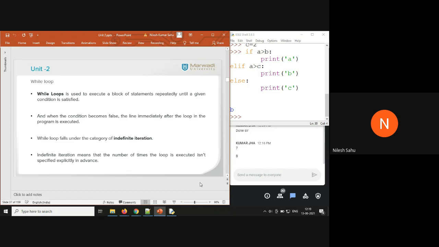When the condition becomes false, whatever code is there after the loop is going to be executed. Now you can see the while loop falls under the category of indefinite iteration. That means you can also run the while loop an infinite number of times.